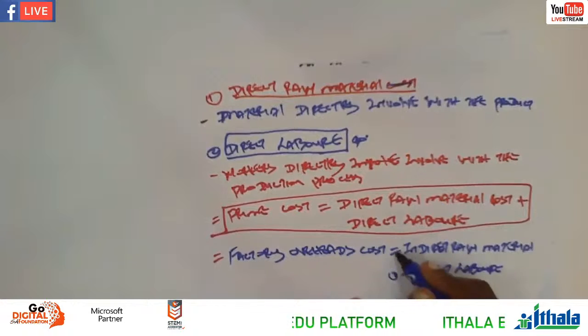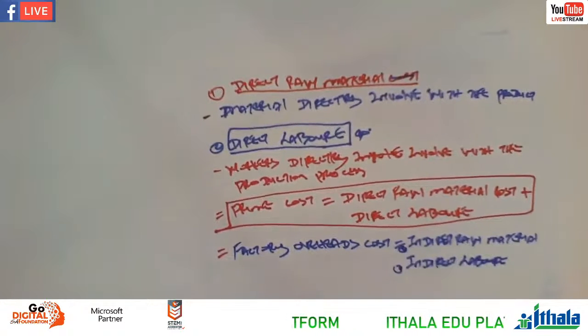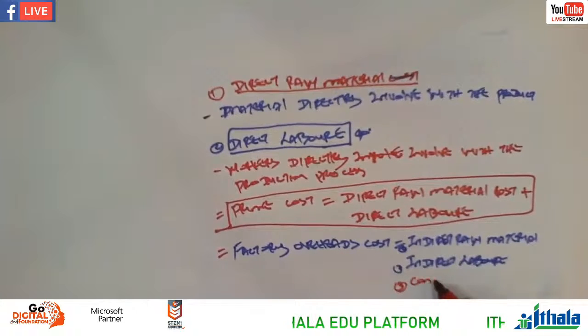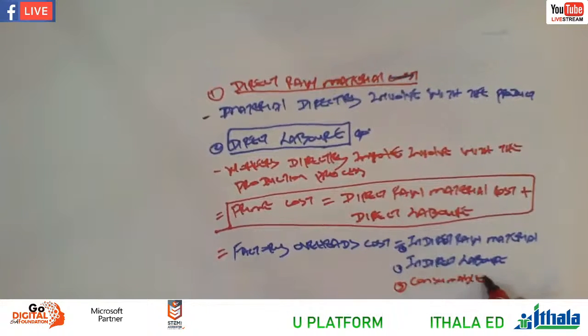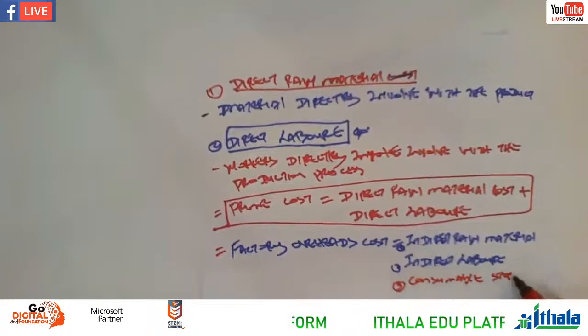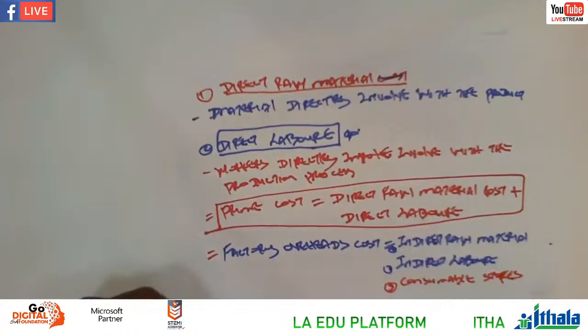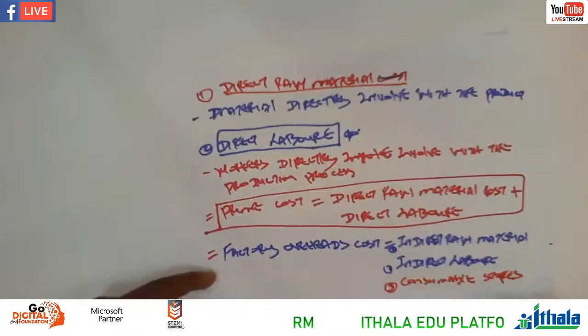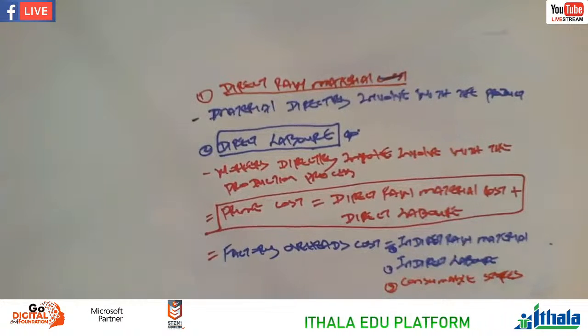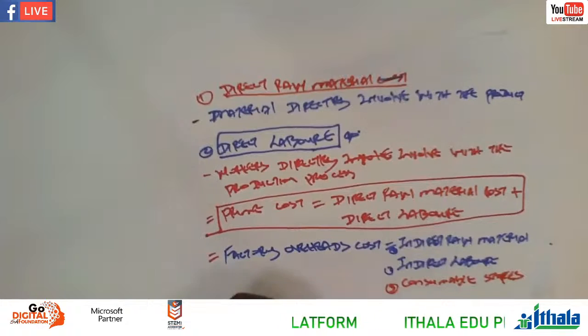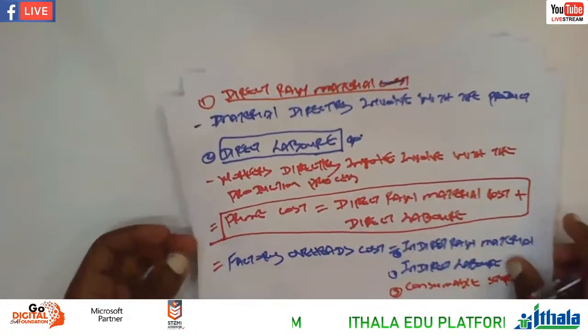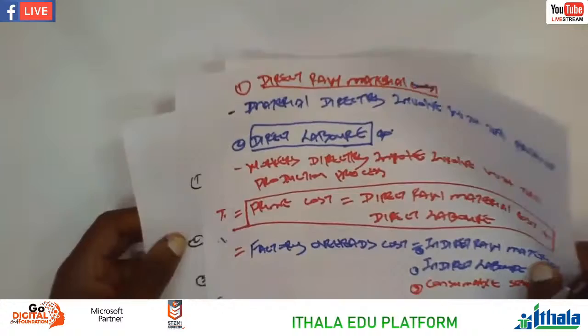Number two also can be consumable stores, right? You have to be careful again when you come to these consumable stores, because you can have consumable stores at the beginning, at the end, as well as during. So you have to say beginning plus during less at the end. Then you can get the actual amount of consumable stores, right? And then you can list any other expenses that can come from the question.